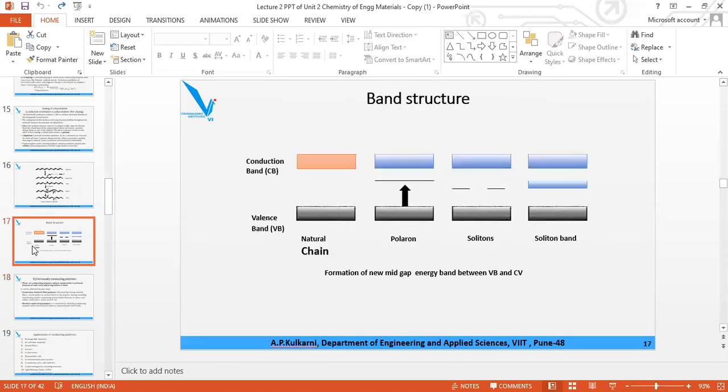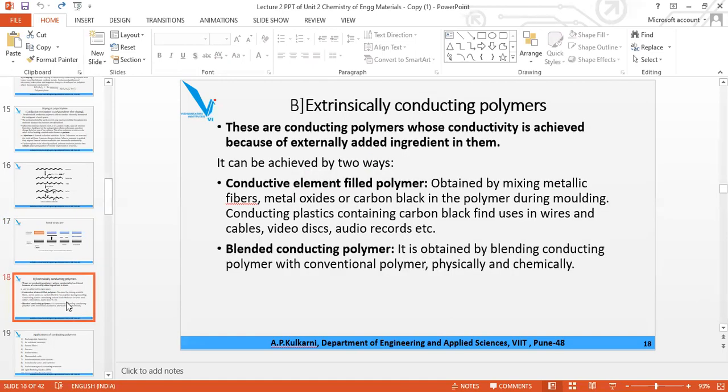So this is the band structure, the conduction band and the valence band between the polaron. Polaron means there is only one pair. Soliton means many are there, and the soliton band looks like this. Have you got it? It may not be asked, it is a part of the syllabus.